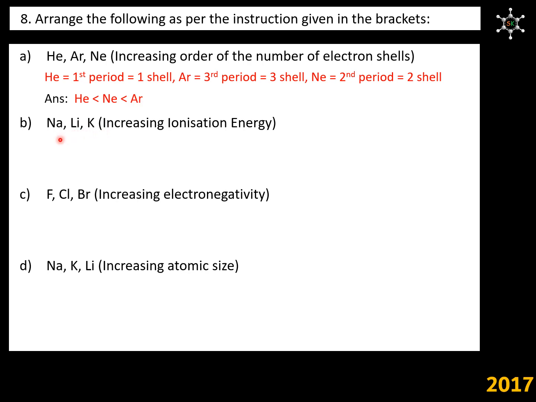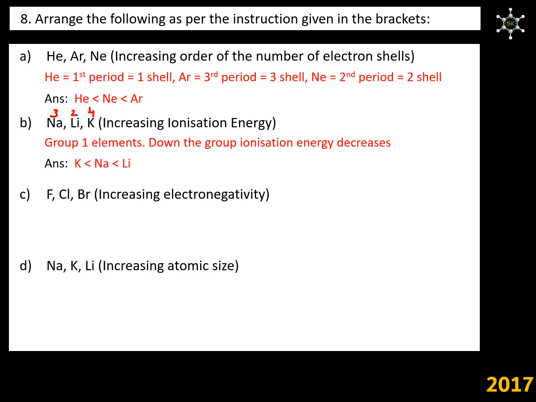Question 2. Sodium, lithium and potassium we have to arrange in the increasing ionization energy. These three elements belong to group 1. We know that down the group ionization energy decreases. Among these three elements, sodium belongs to third period, lithium belongs to second period, potassium belongs to fourth period. So the order is potassium will have least ionization energy, then comes sodium and then lithium.